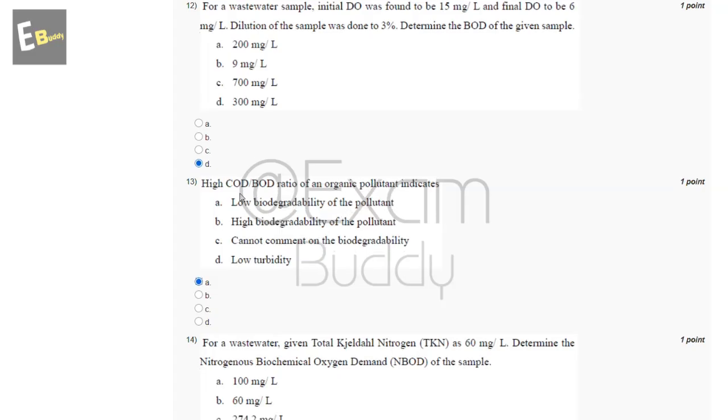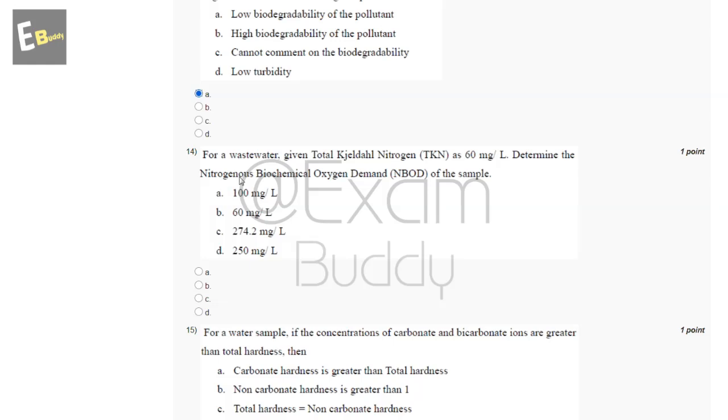Now the 14th question is, for a wastewater given total Kjeldahl nitrogen as 16 milligram per liter, determine the nitrogenous biochemical oxygen demand NBOD of the sample. So these are the options: 100 milligram per liter, 60 milligram per liter, 274.2 milligram per liter, 250 milligram per liter. So the answer of our 14th question is B, 60 milligram per liter.